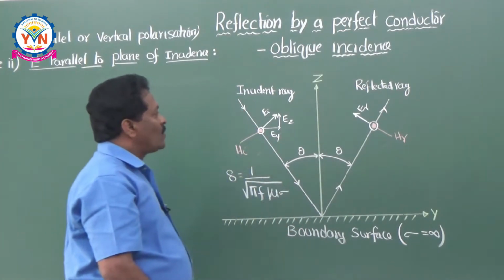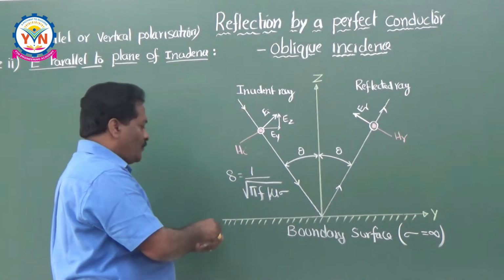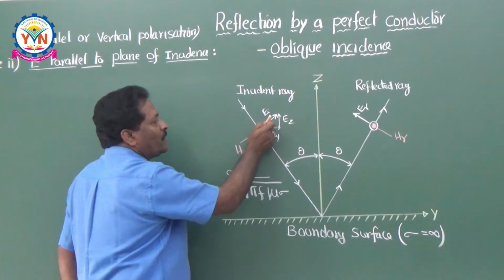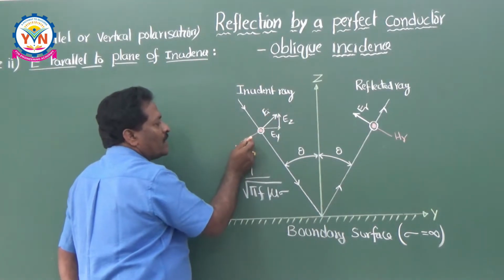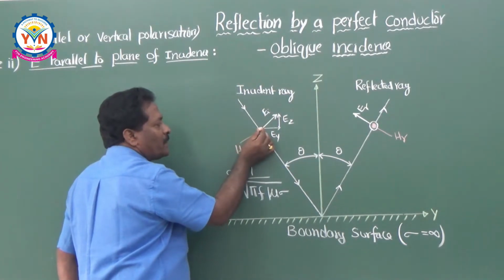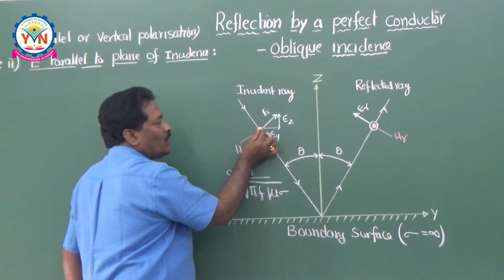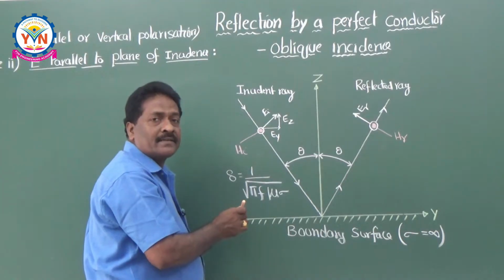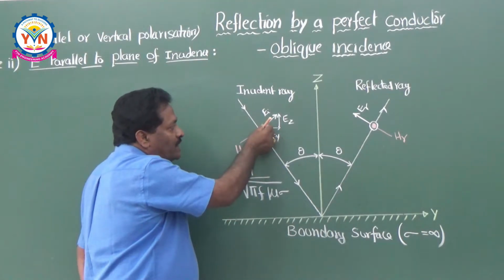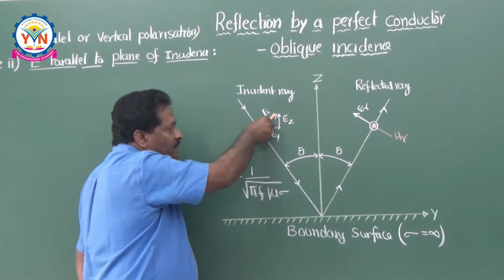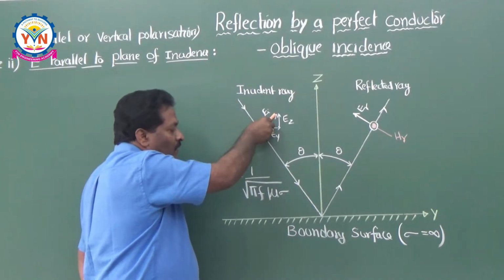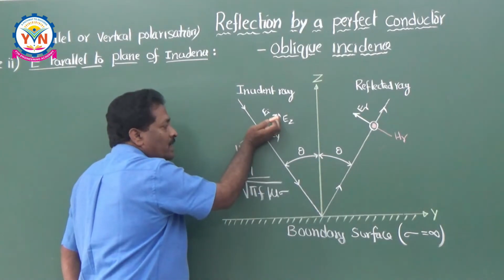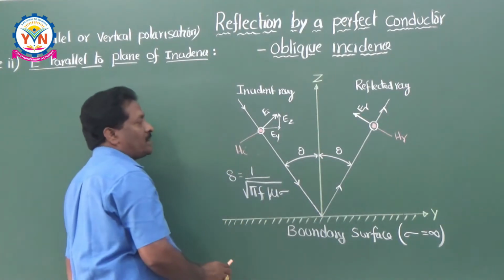Once again, this electric field intensity is parallel to the plane of incidence, and the magnetic field is perpendicular to it. Polarization always refers to the direction of the electric field intensity. If the electric field intensity is parallel to the plane of incidence or vertical to the boundary surface, it is called parallel polarization or vertical polarization.